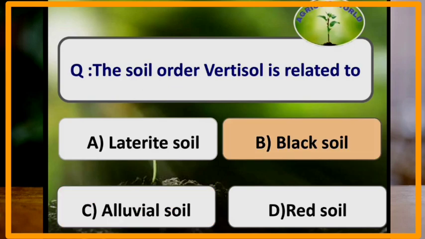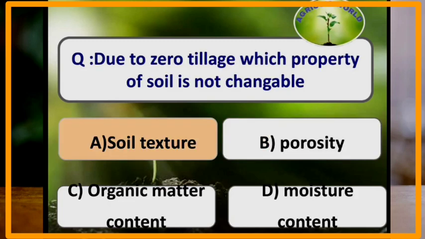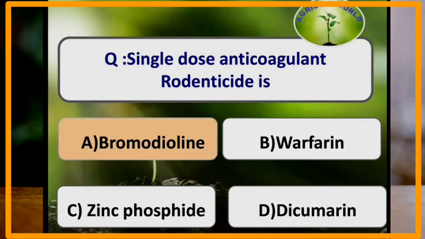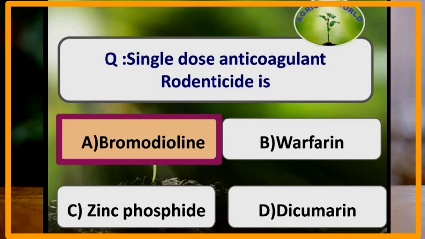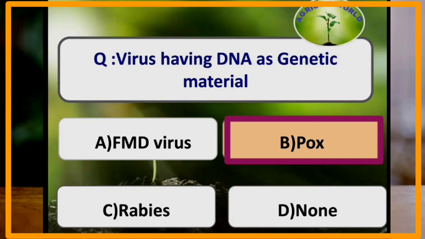The soil order vertisol is related to black soil. The soil order ultisol is related to red clay soil. Due to zero tillage, which property of the soil is not changeable? Due to zero tillage, the soil texture of the soil is not changeable. Single dose anticoagulant rodenticide is bromadiolone. Virus having DNA as genetic material is pox virus.